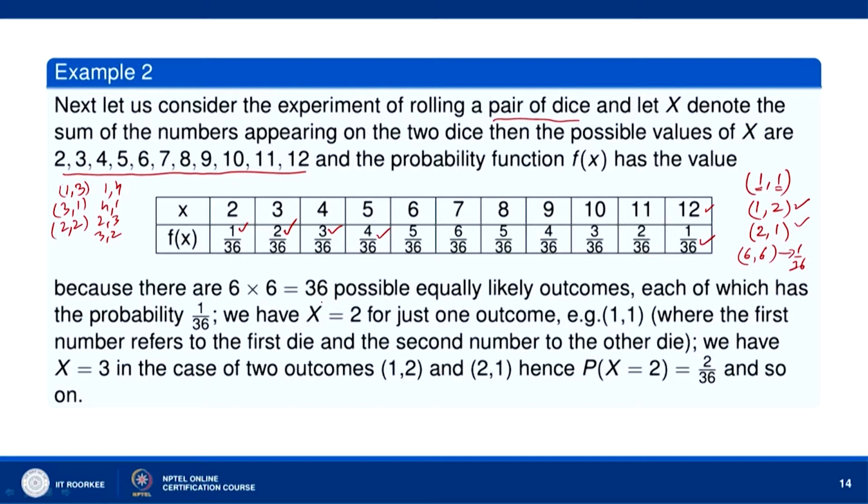Now, there are 36 possible equally likely outcomes, each of which has probability 1 by 36. X equal to 2 comes for (1, 1), as we have discussed, where the first number refers to the first die and the second number to the other die. We have x equal to 3 in the case of 2 outcomes, (1, 2) and (2, 1). So, the probability that x is equal to 3 is 2 by 36, and so on.